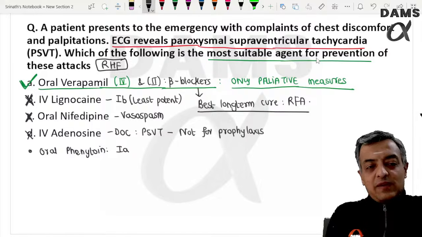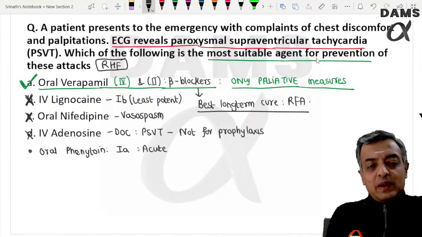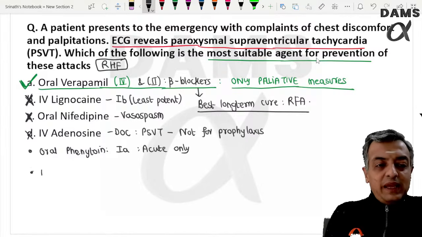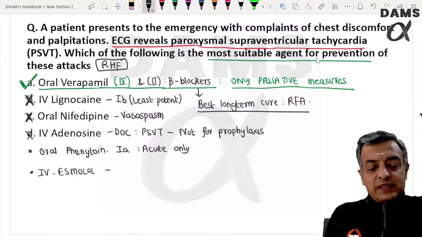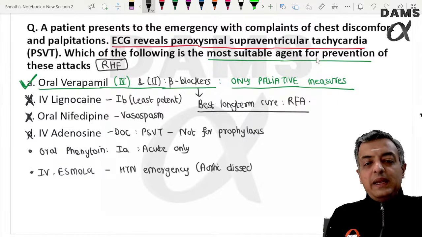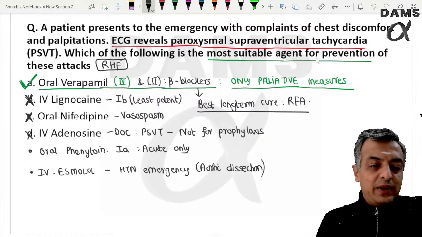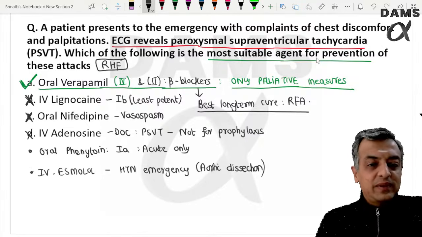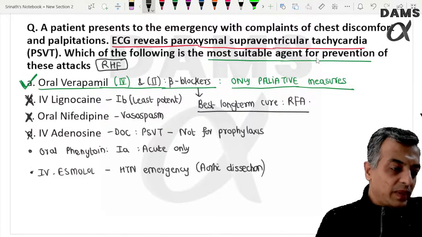It is the class 1A agent, potent, but for only acute attack only. The second one, IV esmolol. So we have discussed this. IV esmolol is used in the hypertensive emergency when the patient comes with aortic dissection. The only indication of IV esmolol is aortic dissection, hypertensive emergency. We can give the esmolol, right?